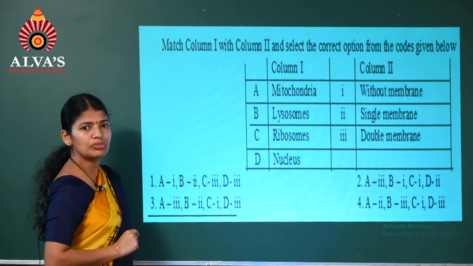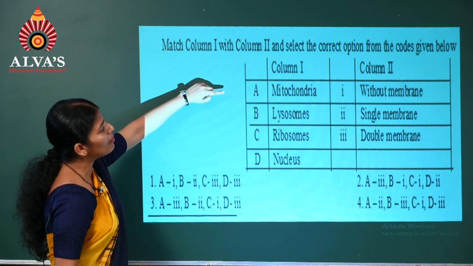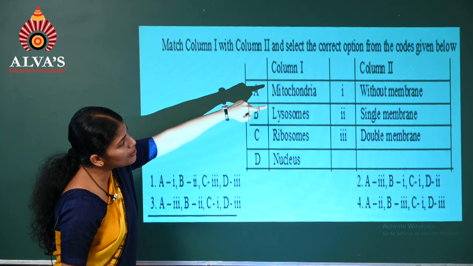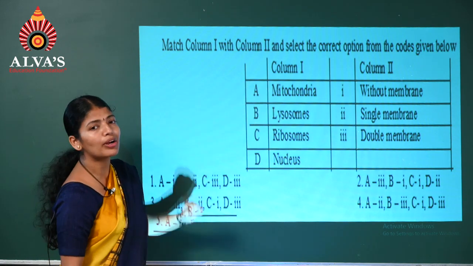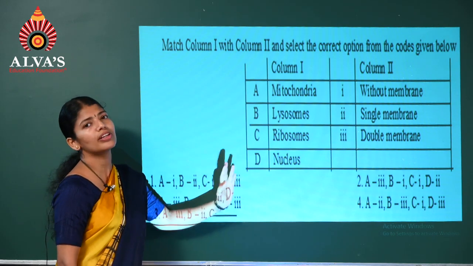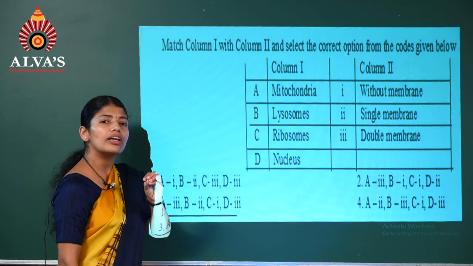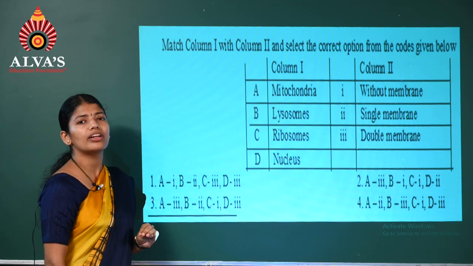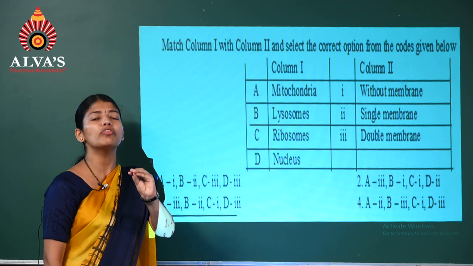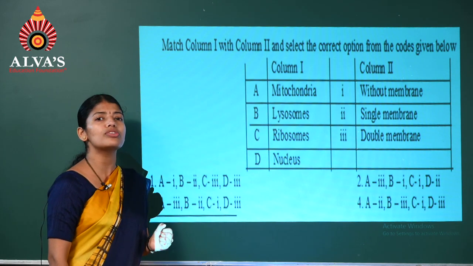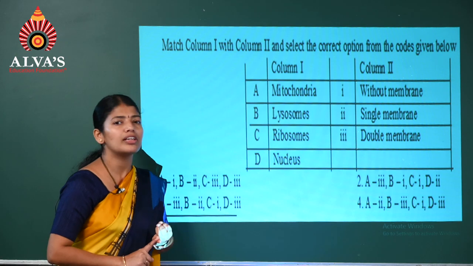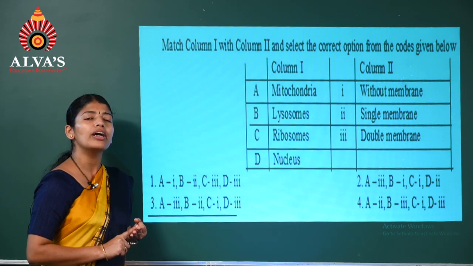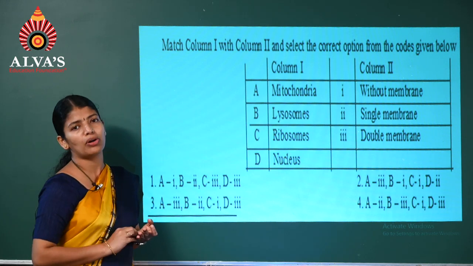We have two columns. We'll begin with the first one, mitochondria. Now, on the other side, you can see it is based on the number of membranes present in these organelles. Remember, in the cell there are three types of organelles based on the number of membranes they have. Which are those three types? One is double membrane bound, next single membrane bound, and one more, non-membrane bound.